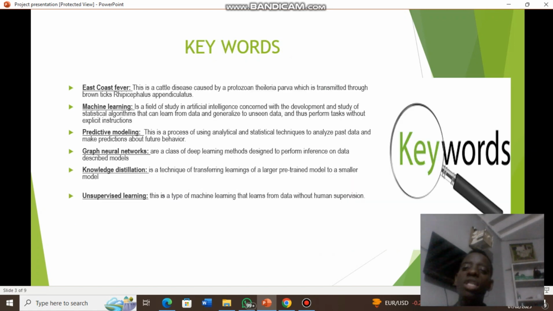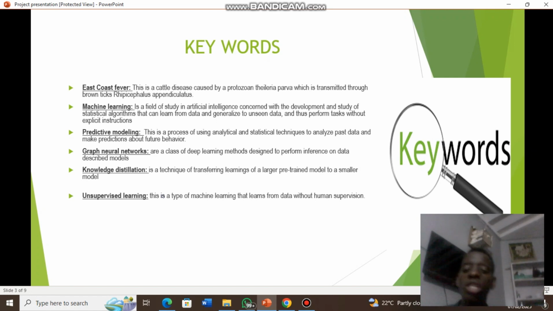Some of the keywords used in our machine learning model: one of them is East Coast fever. This is the disease that is caused by the protozoan, and it is transmitted by the tick called Rhipicephalus appendiculatus. Another keyword is machine learning, which is a field of study in artificial intelligence concerned with the development and study of statistical algorithms that can learn from data and generalize to unseen data, and perform that without explicit instructions.